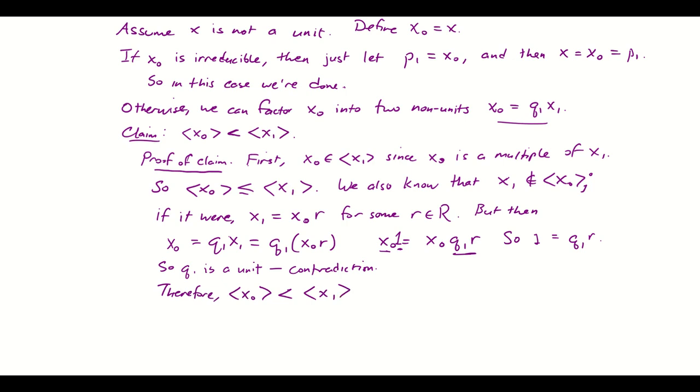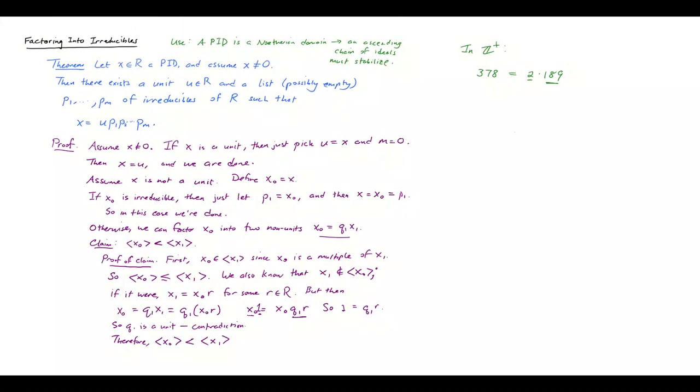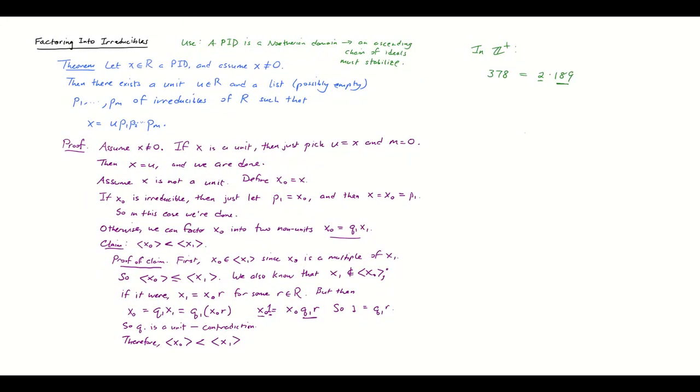So just by way of keeping track of what we're doing and trying to make this as concrete as possible, here's where we are right now. You could think of 378 as kind of a test case for this argument, even though we have a better argument that works for the positive integers. So here, 378 kind of serves as our x naught. And then we're saying, well, 378, if it's not irreducible, which we know it's not, then it factors into two numbers. And I was going to say two smaller numbers, which is true of the positive integers. But in a ring, we don't really have that sense of smallness. We just know that 378 factors into two non-units. And here those were 2 and 189.